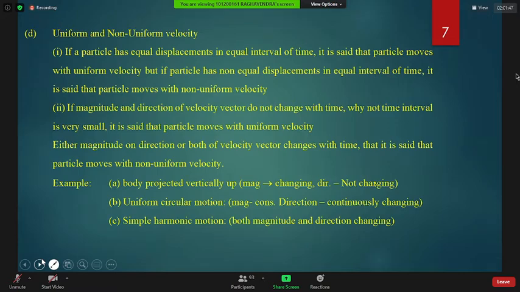Completed? Yes, sir. 1 minute, sir. Okay, beta. Sir, harmonic motion means what, sir?